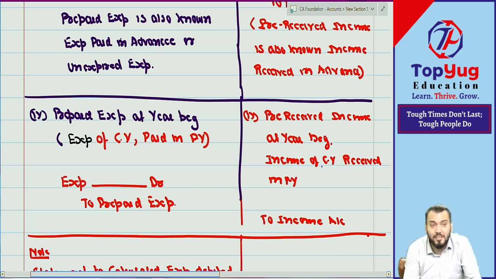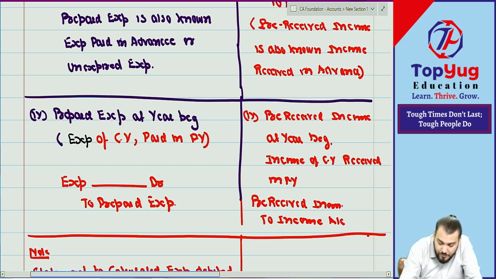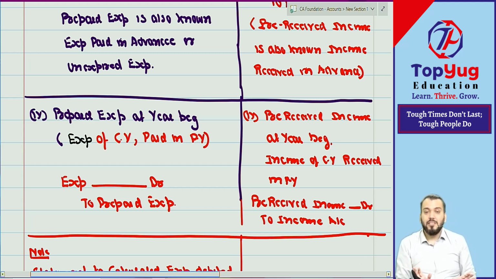When you are saying income of current year, income of current year should be increased. So income account will be credited, because it was received in last year. It was a liability of last year. Now received, so liability will decrease. The liability of last year will decrease in current year. Decrease in liability will be what? So pre-received income account debit. Understood. Pre-received income account debit.